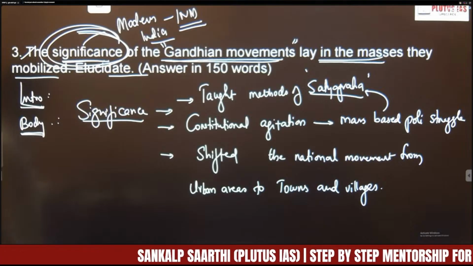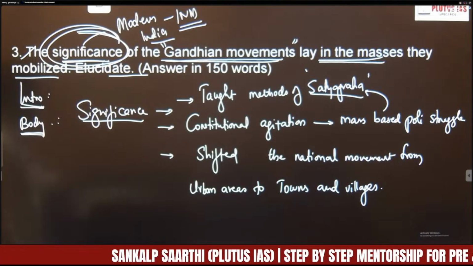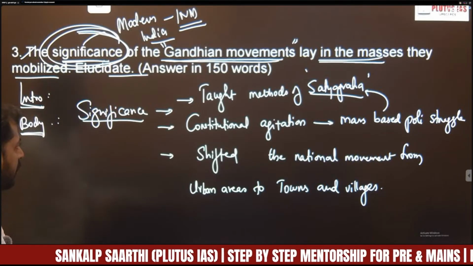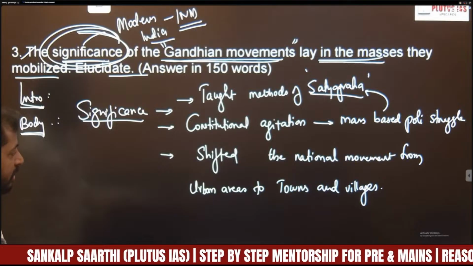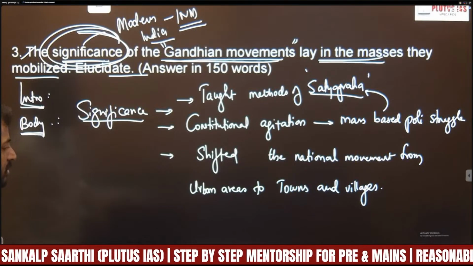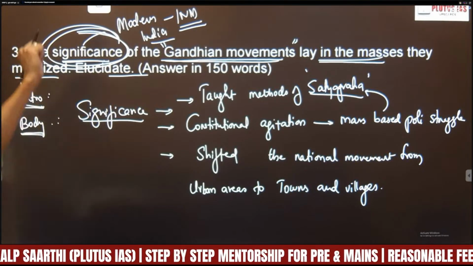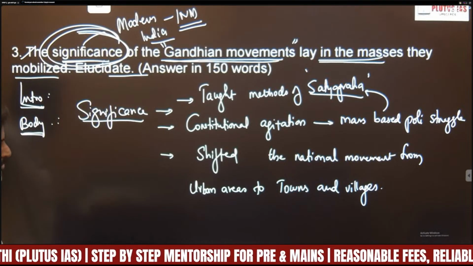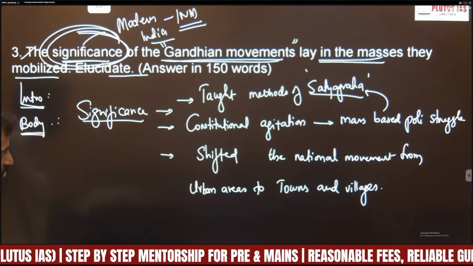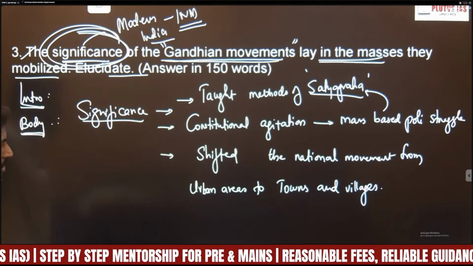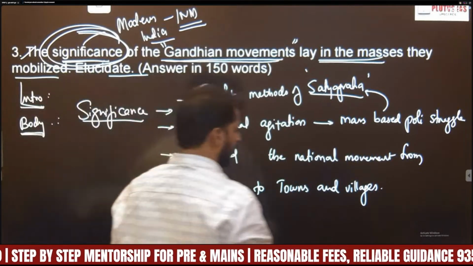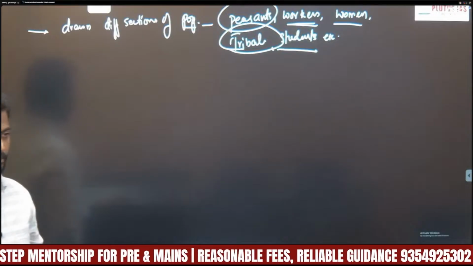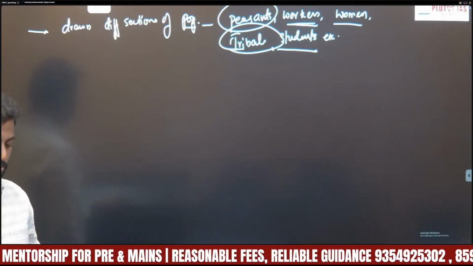So you have to provide the introduction regarding Gandhian mass movements, which are based on the principles of Satyagraha, and in the body you have to address various aspects, that is significance, that is nothing but importance. He taught the methods of Satyagraha. He transformed the Indian national movement from constitutional agitation to a mass-based political struggle. He shifted the momentum from urban areas to towns and villages. He drew various sections of the population into the mass national movement.